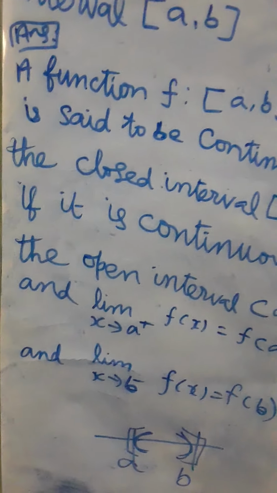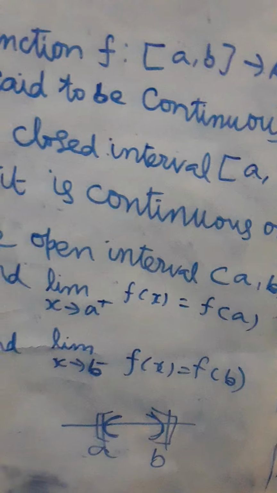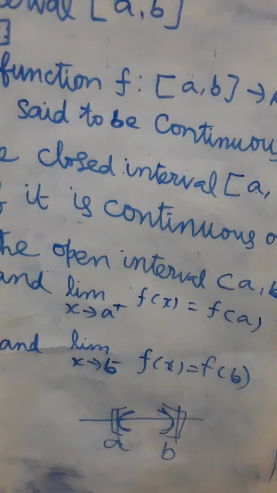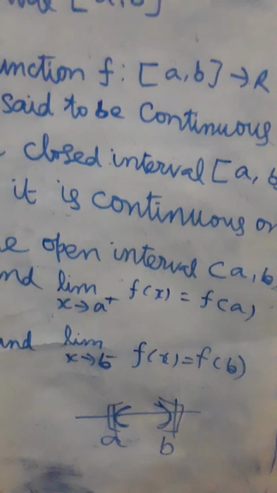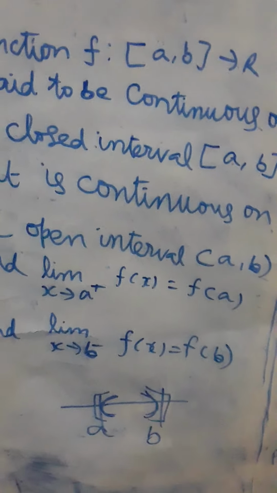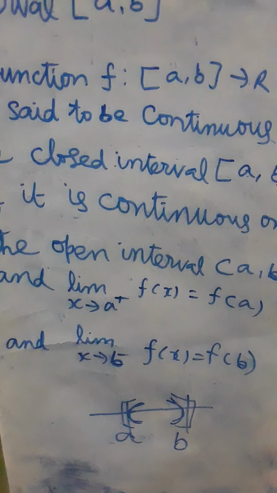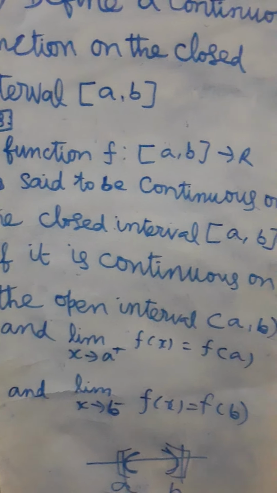If it satisfies the three conditions, that is, the function should be continuous in the open interval, and limit x tends to a plus f of x equal to f of a, and limit x tends to b minus f of x equal to f of b, then this function is said to be continuous in the closed interval a comma b.